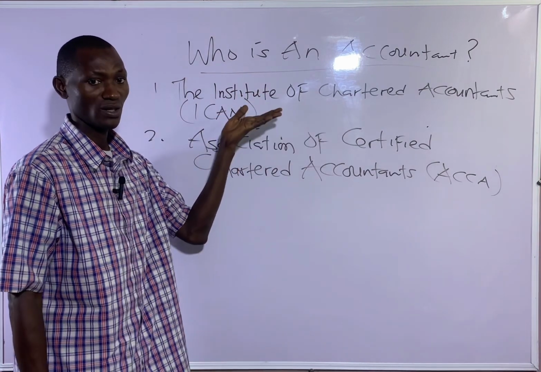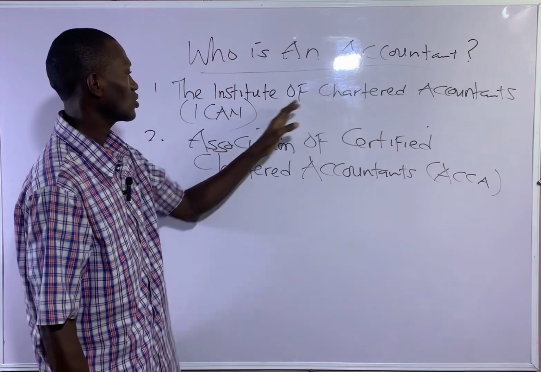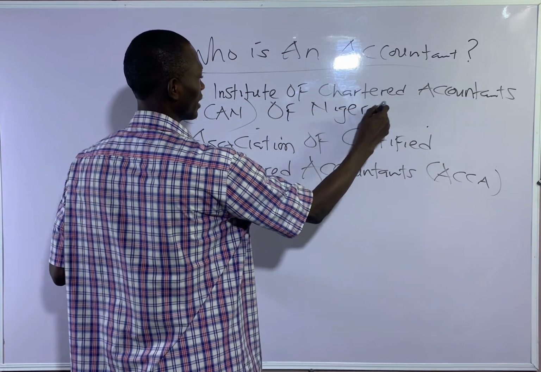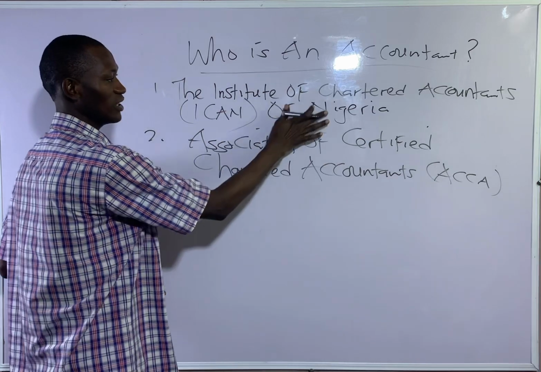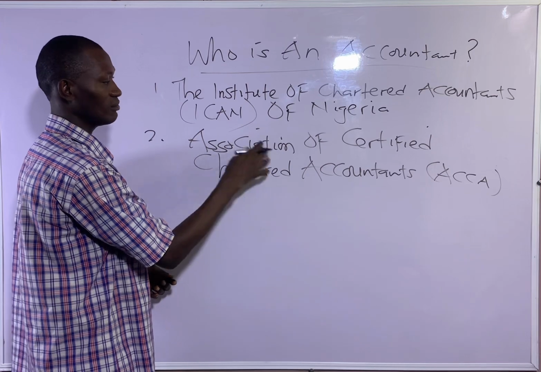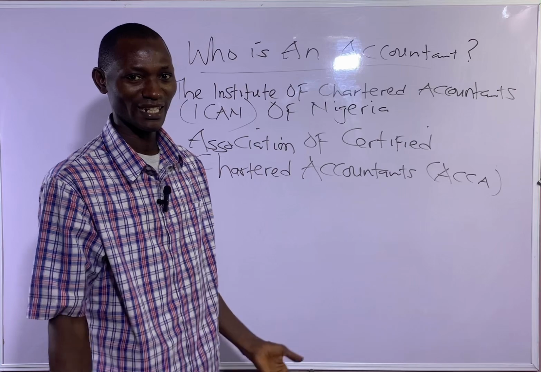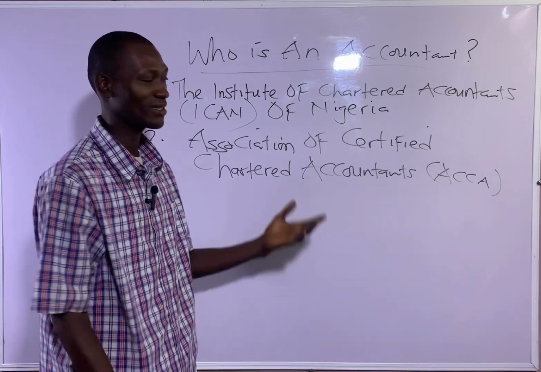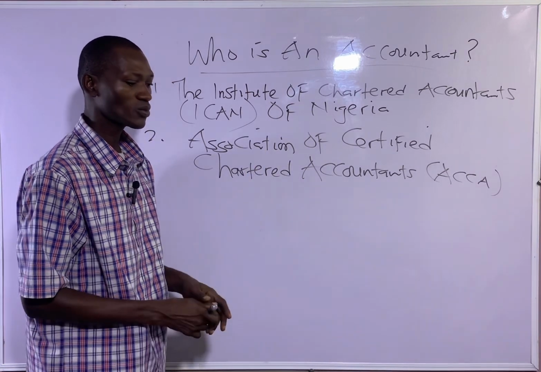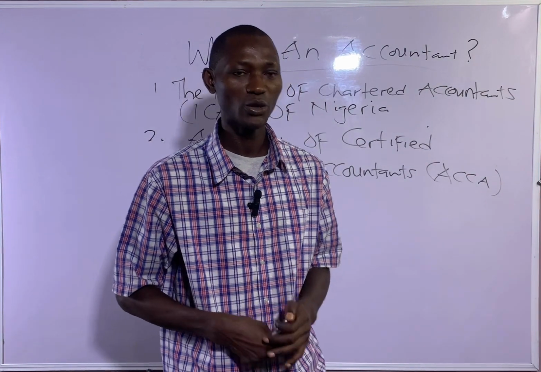But ICAN is for Nigeria, like you said. The Institute of Chartered Accountants of Nigeria. This is for Nigeria, and this is British. So this is international, but the two are almost the same because ICAN has moved to international standard now. So they are using the same IFRS, that's International Financial Reporting Standard. So let's talk about some accountants that you have.